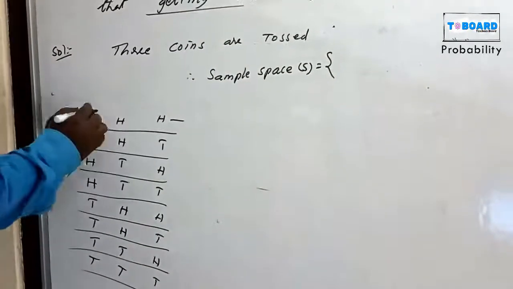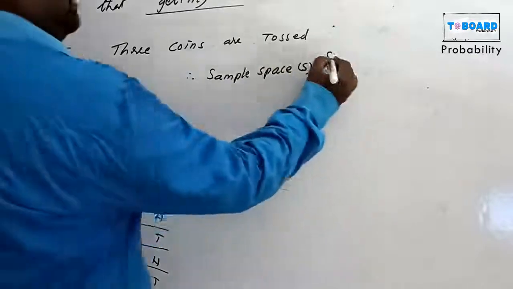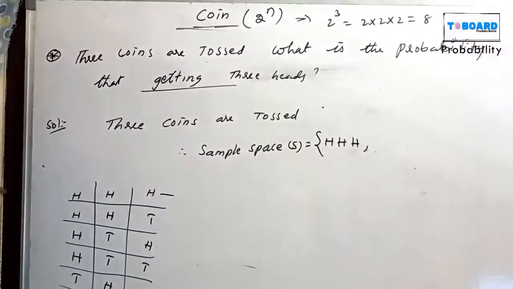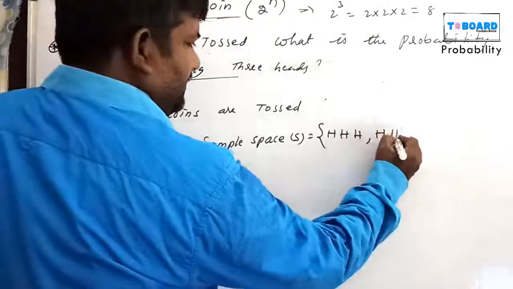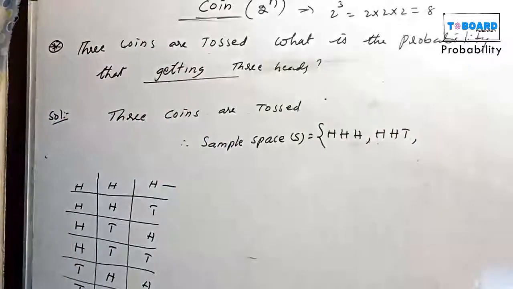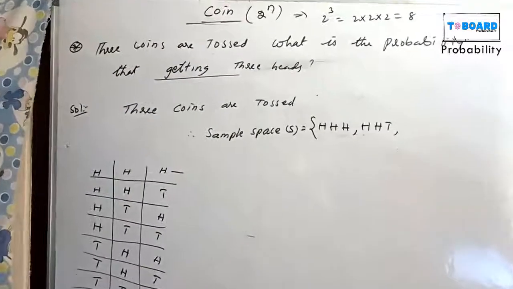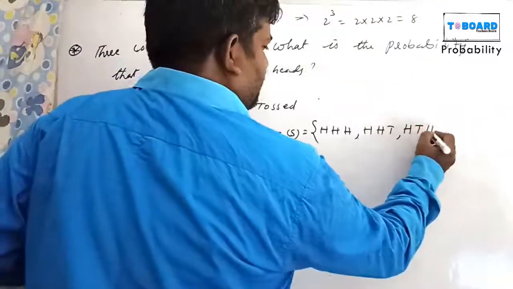These are 8 chances. What are the 8 chances? First, 3 heads. Second one, head, head, tail: the first coin head, second coin head, third coin tail. Next, first H, T, H.